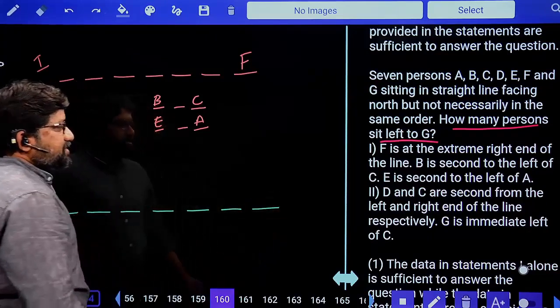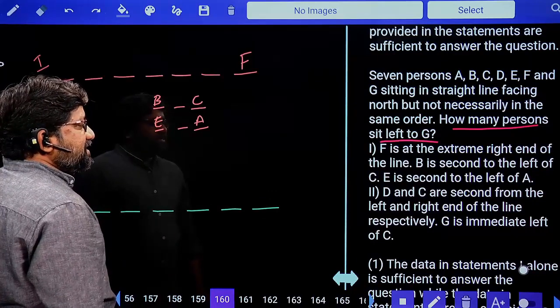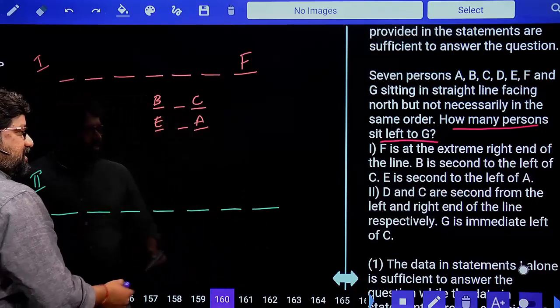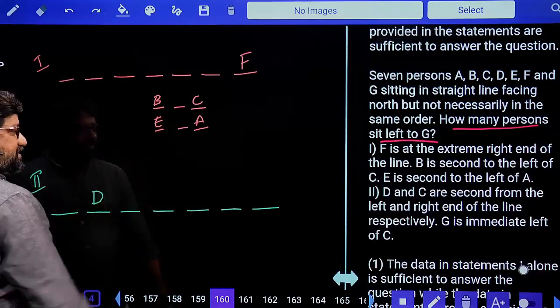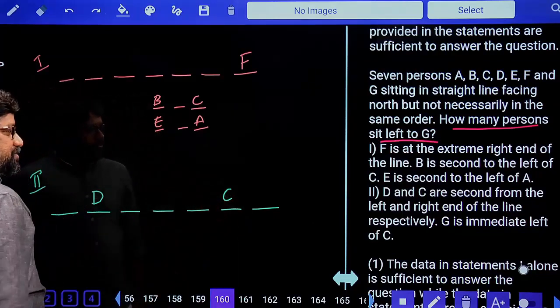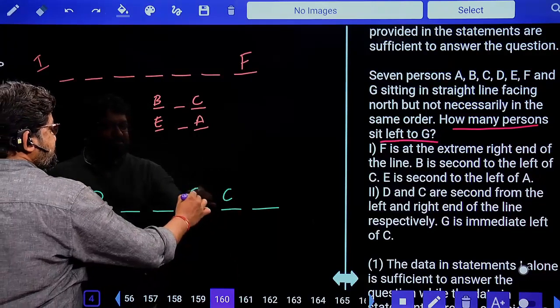7 persons are here. Next, D and C are second from the left and right end of the line respectively. Order is the same. So what comes first? Left. So D is second from the left. Second is C. C comes second from the right. Respectively, order should be followed. G is to the immediate left of C.